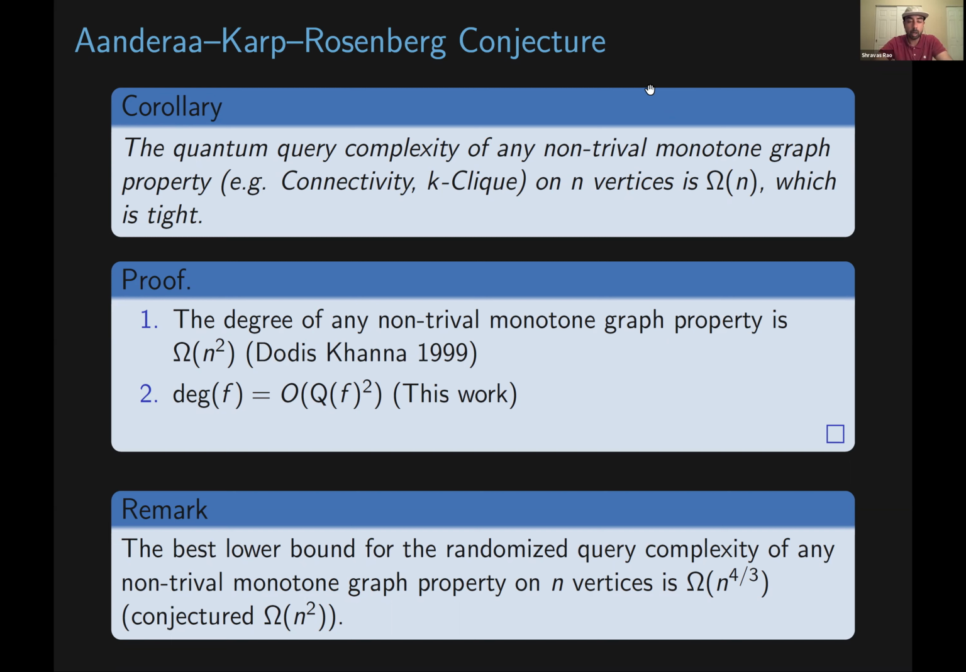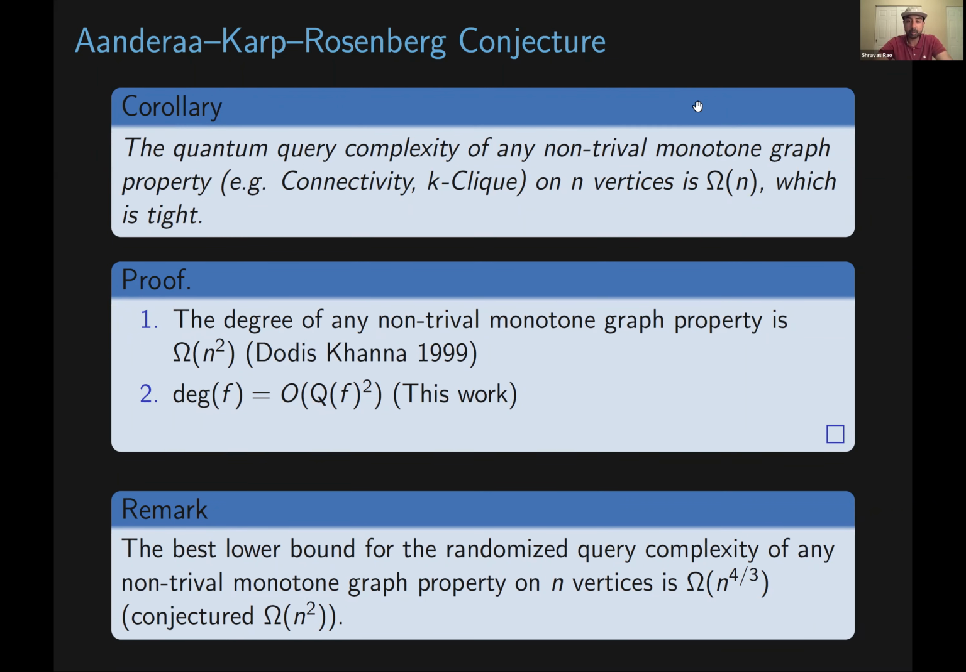Cool, so the proof proceeds as follows. The degree of any non-trivial monotone graph property is omega of n squared. This is due to Dodis and Khanna. And again, we show the degree of f is bounded above by the quantum query complexity of f squared. Cool, so if we combine both of these together, we get that the quantum query complexity of any non-trivial monotone graph property is omega of n.